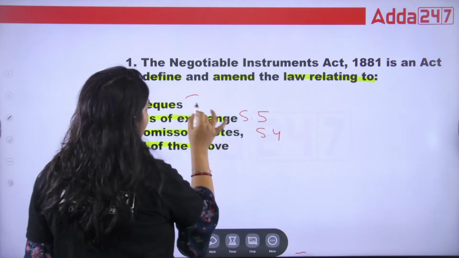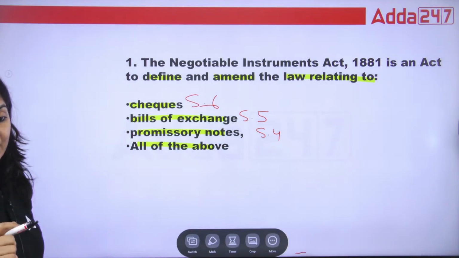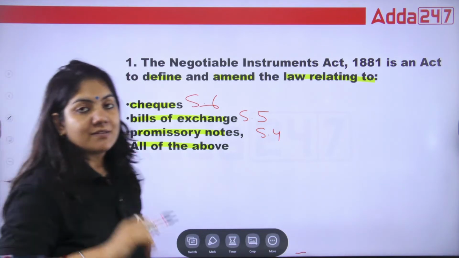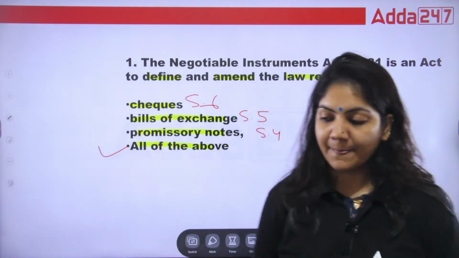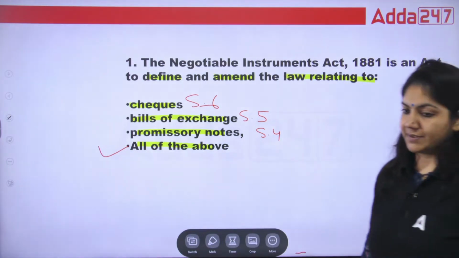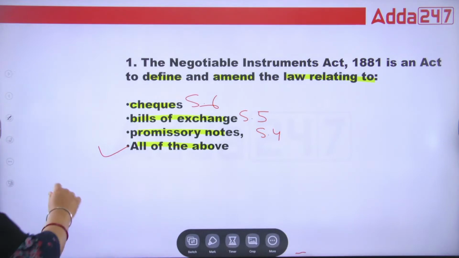Okay. So guys, in the Negotiable Instrument Act, promissory note is section 4, bill of exchange is section 5, cheque is section 6. So these are the 3 instruments defined in the Negotiable Instrument Act. That's why, guys, for the first one, D is the right answer. Is that okay?